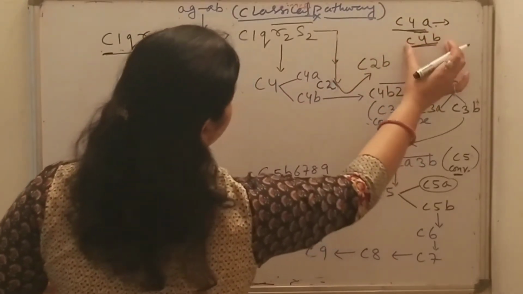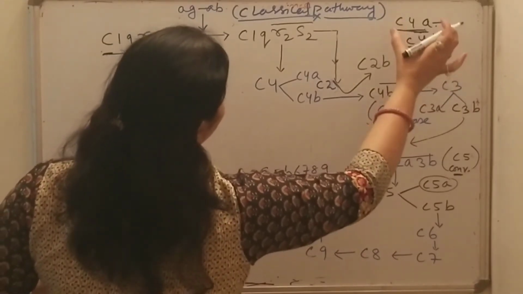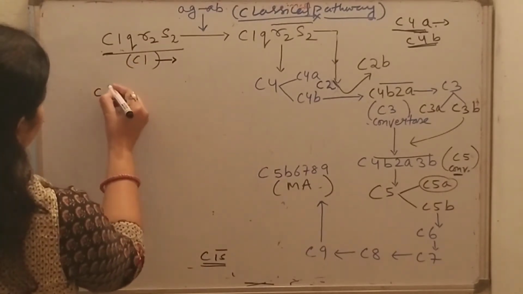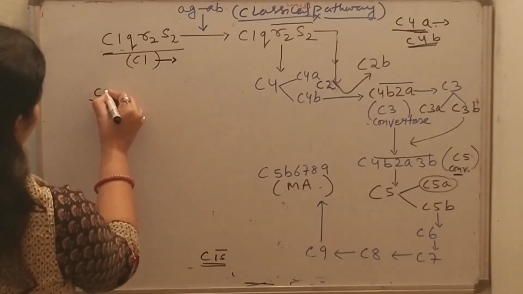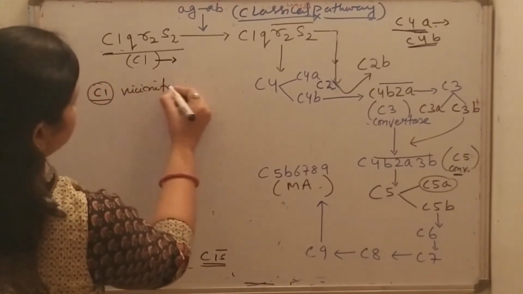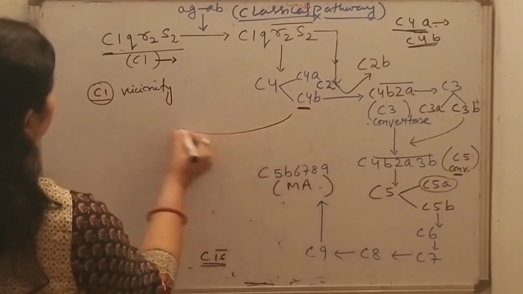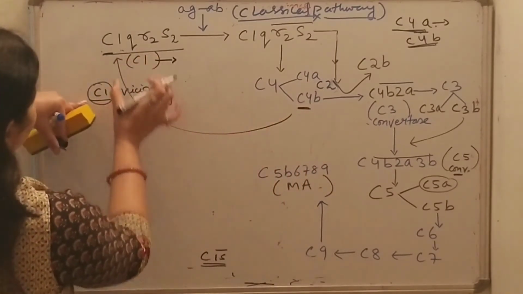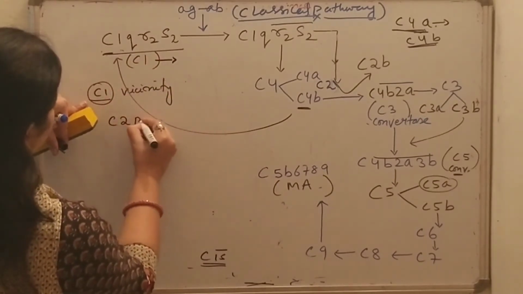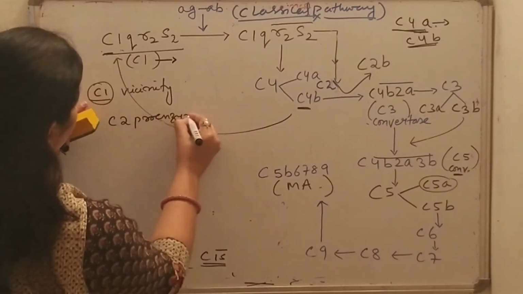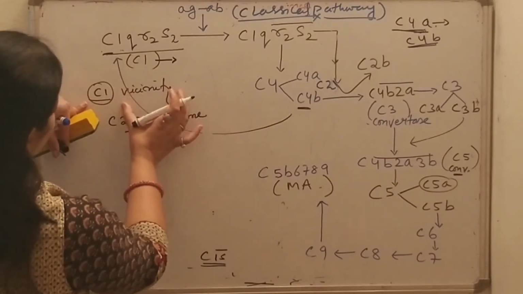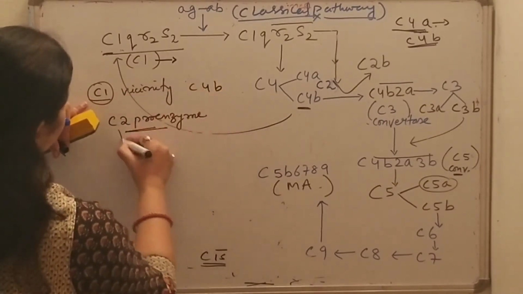Now this C4b attaches to the target surface in the vicinity of C1. This C4b now binds to the target surface, and after that the C2 proenzyme attaches to the exposed binding site on the C4b.